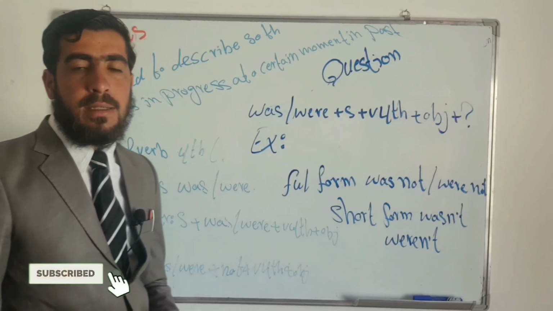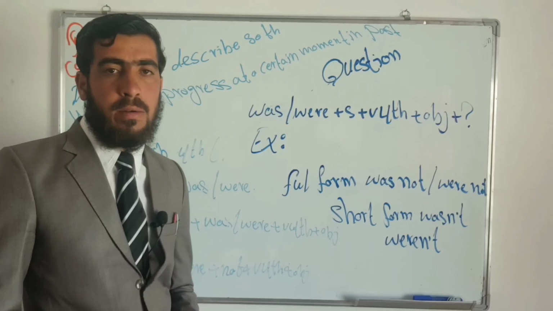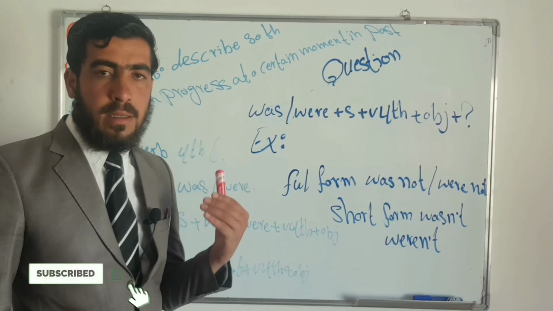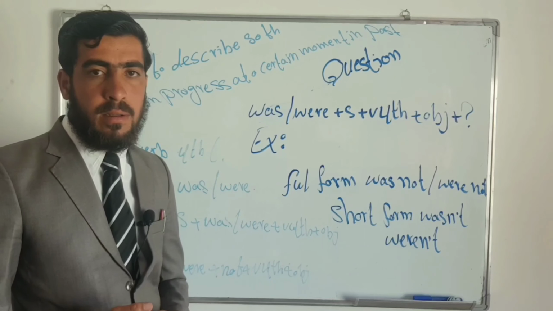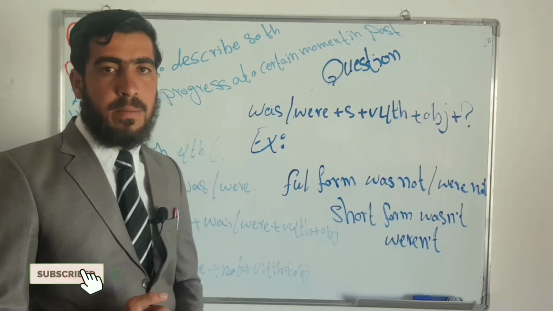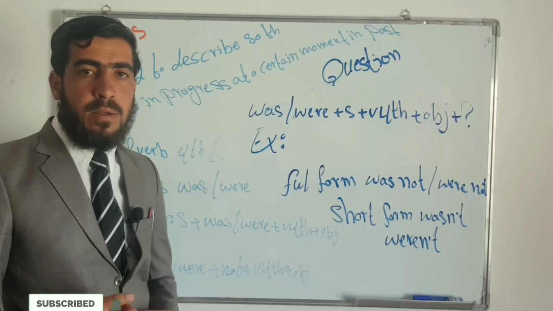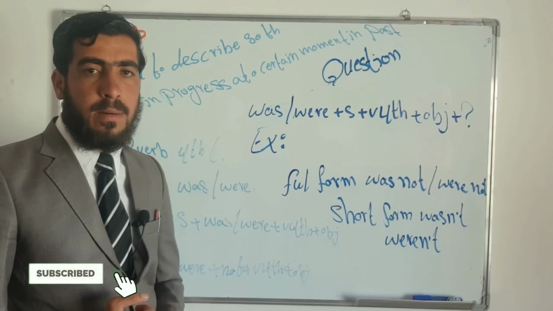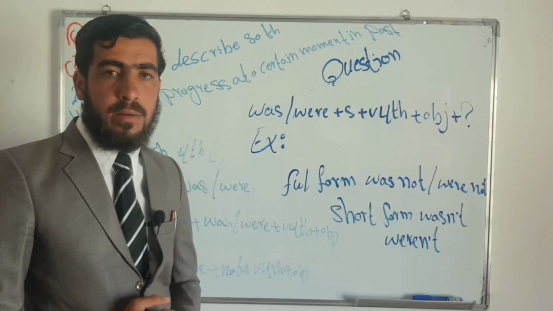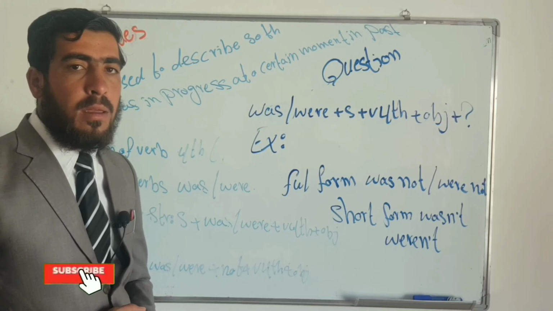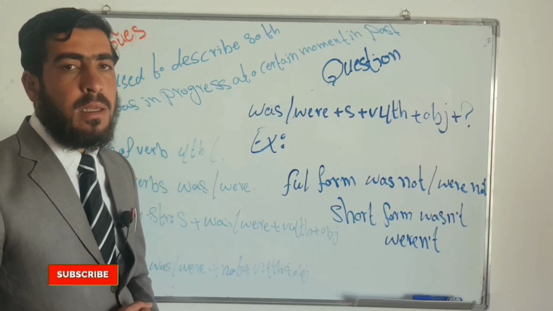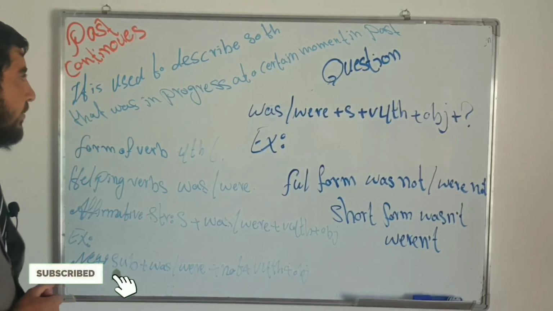Friends, it's the same as present continuous tense, but the difference is that it's in the past and the present continuous tense is in the present, and its usages and all are the same. Just the difference is in auxiliary verbs, and that is in the past, and this is in the past, and that is in the present.